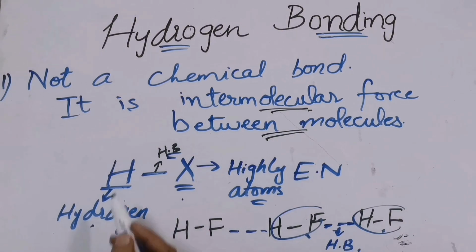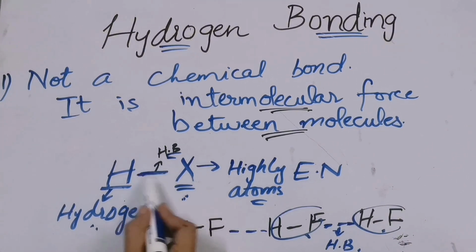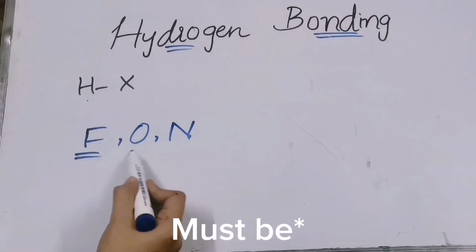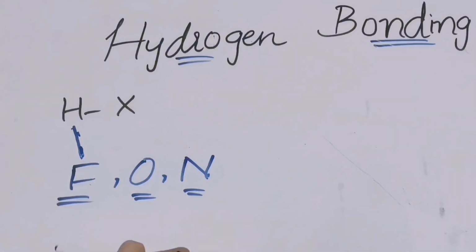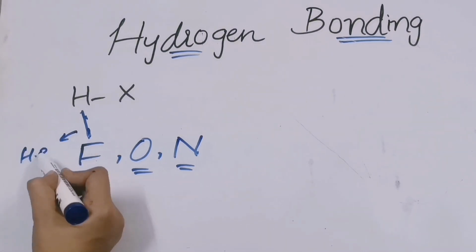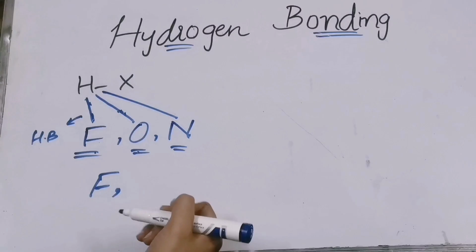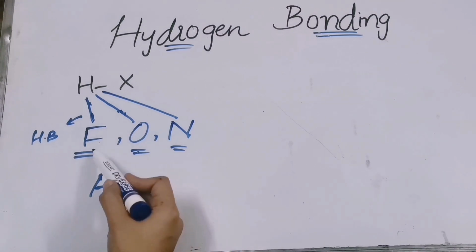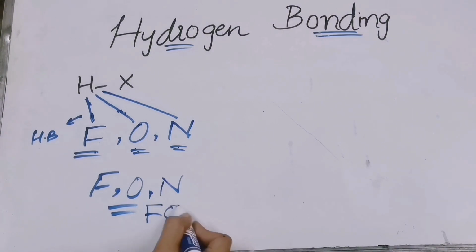So hydrogen bond is formed between hydrogen of one molecule and the highly electronegative atom of the other molecule. The bond formed over here is known as hydrogen bond. Highly electronegative atom can be fluorine, oxygen, or nitrogen. So hydrogen of one molecule is bonded with the fluorine of the other molecule by hydrogen bonding. Similarly, the hydrogen of one molecule and the oxygen of the other molecule. In this case, the highly electronegative atoms are fluorine, oxygen, and nitrogen. You can learn it as FON, right?